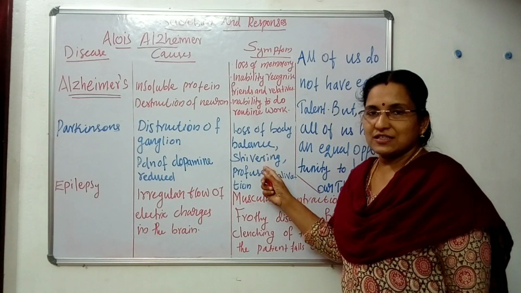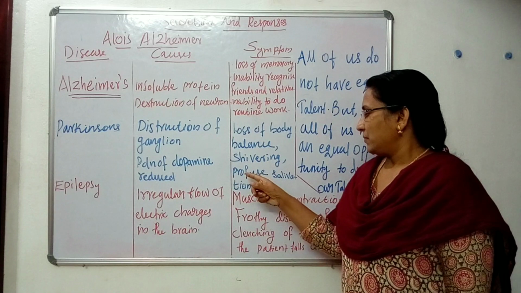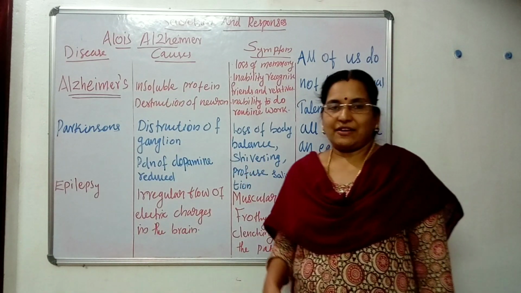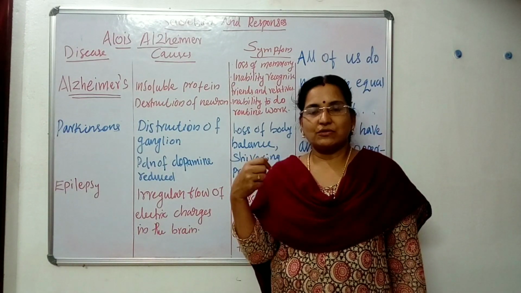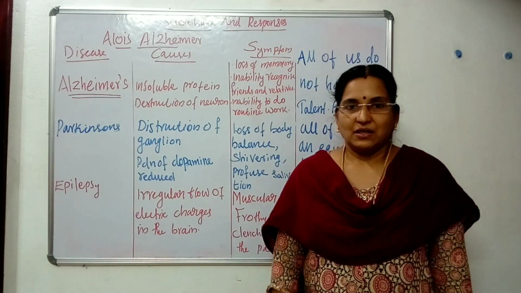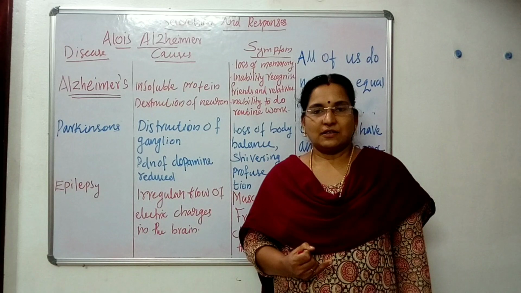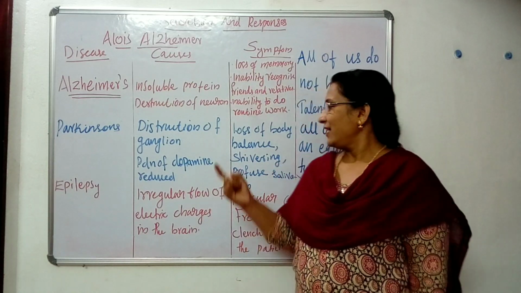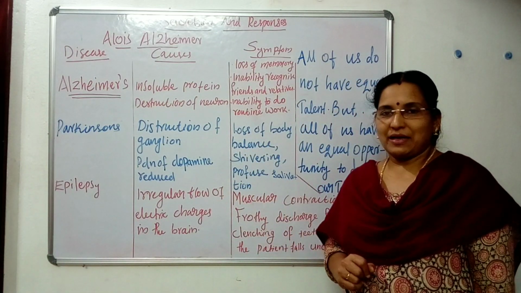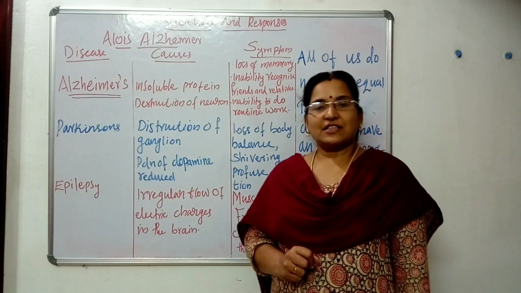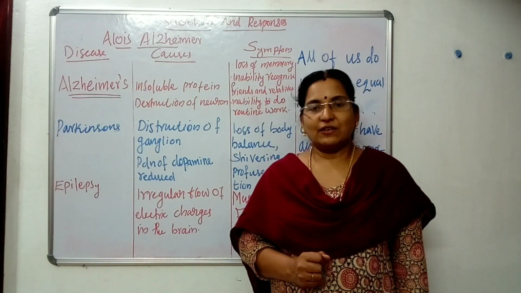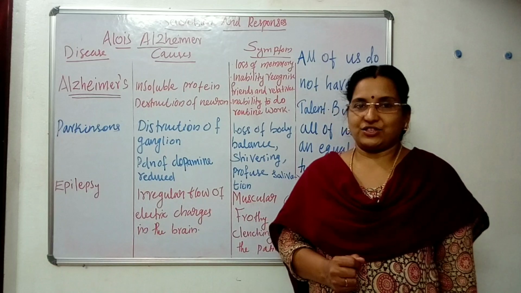It is because of that shivering, the muscular problem. Then profuse salivation, saliva comes out from the mouth. First symptom is loss of body balance. Second one is shivering. Then third one is profuse salivation.